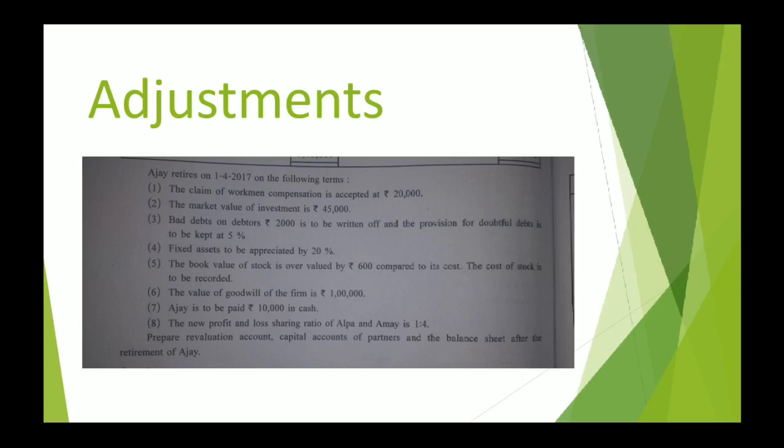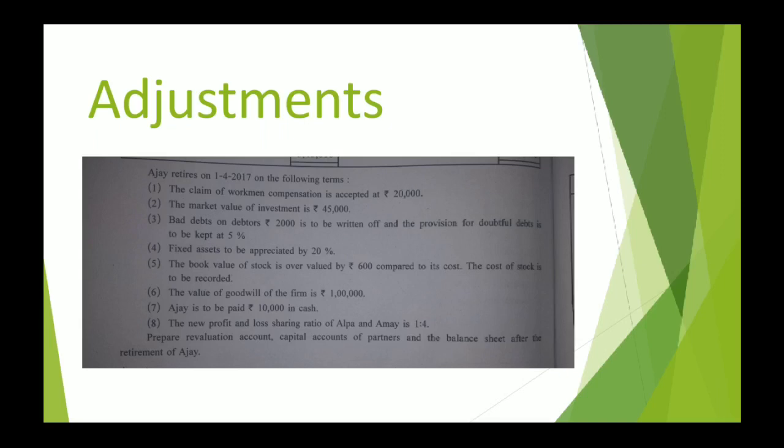So he is supposed to receive his share from the firm. The amount of capital he has invested, interest on capital, amount of goodwill, whatever. You understand one point, that the partner is going to get separated from the firm now, going to retire. So whatever amount is payable to that particular partner should be cleared. And there are two ways for this. Either you pay cash, or else that amount is kept as a loan of the partner who is retiring.